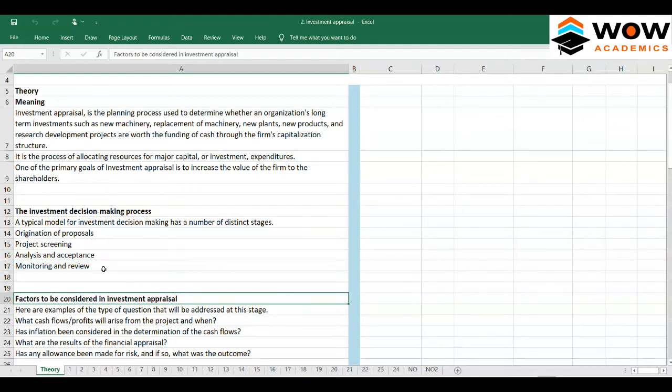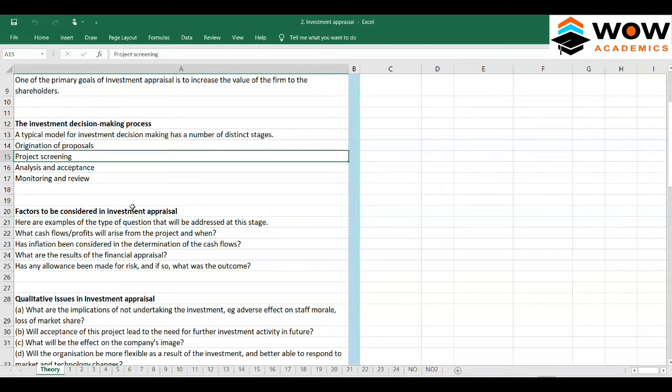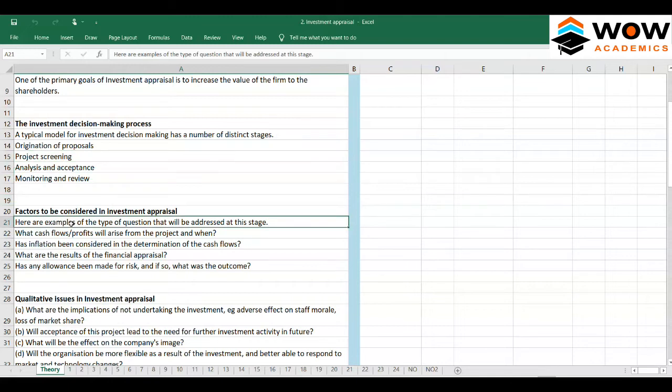So the next step would be factors to be considered in our investment appraisal. So what are the factors that should be considered here? Here are examples of the type of questions that will be addressed at this stage. This stage is actually the project screening stage. At the project screening stage, we have questions like this. What cash flows or profits will arise from the project?